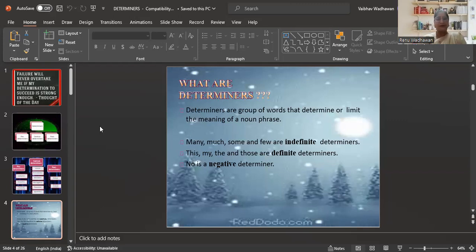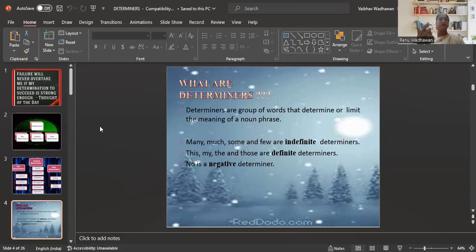What do you mean by phrase? A phrase is a group of words having some meaning, but it still needs some more words to complete the sentence.